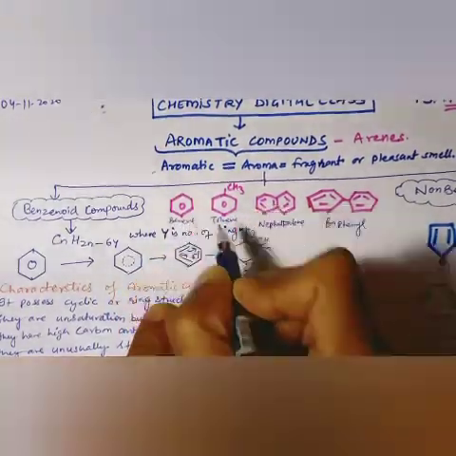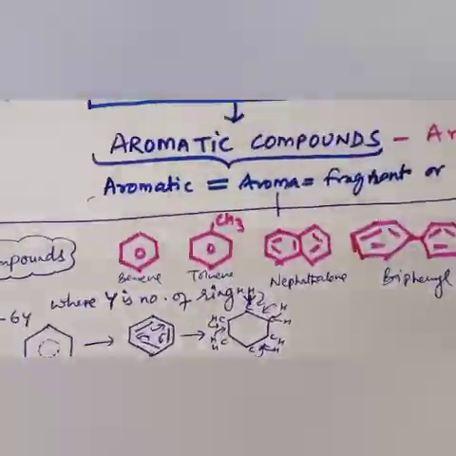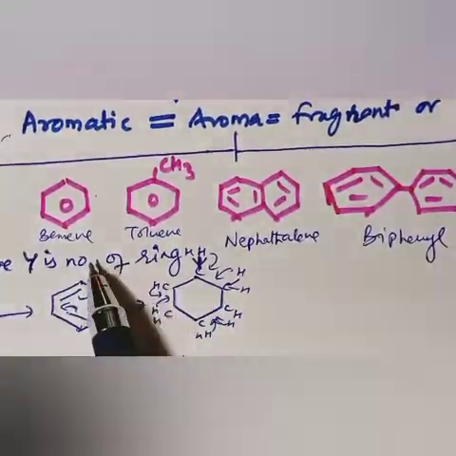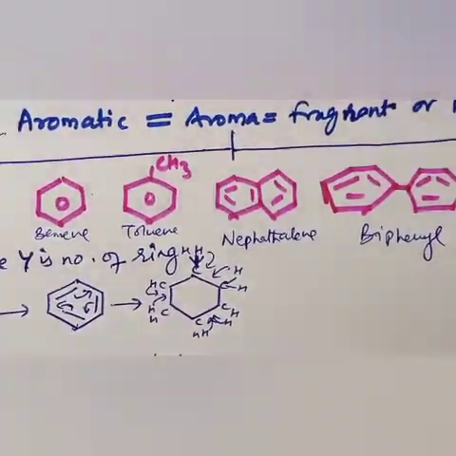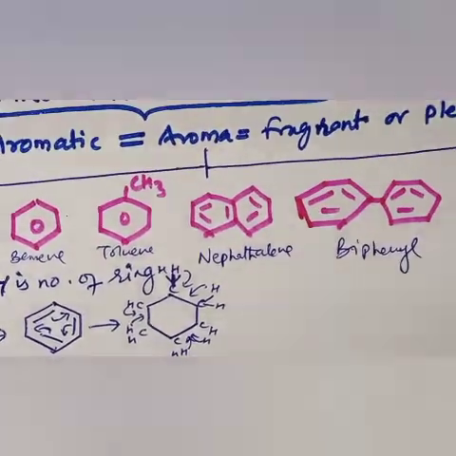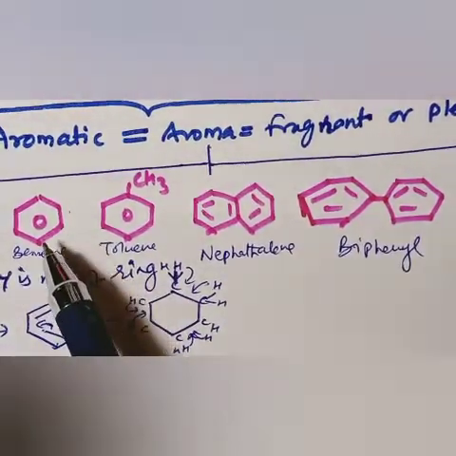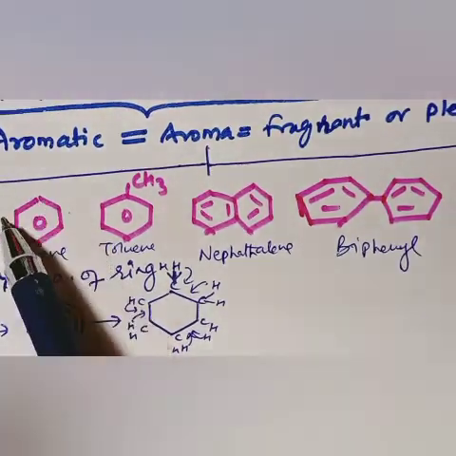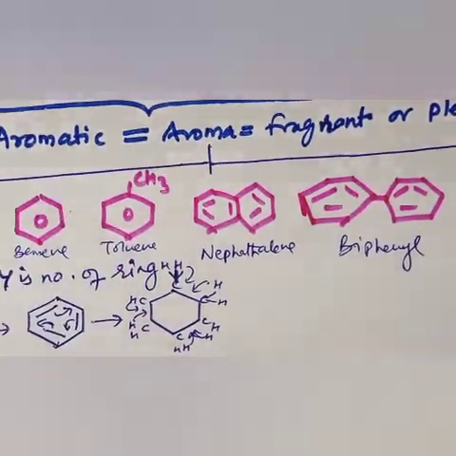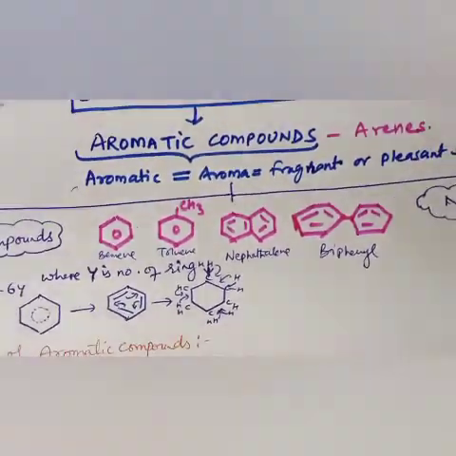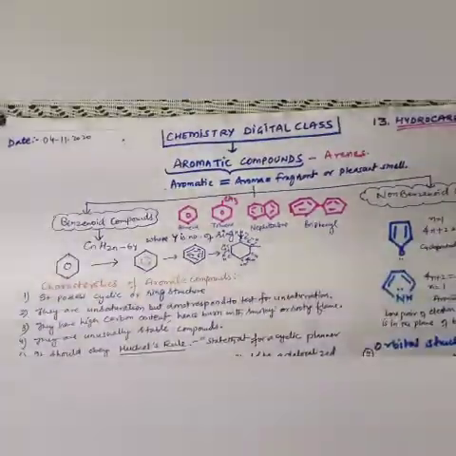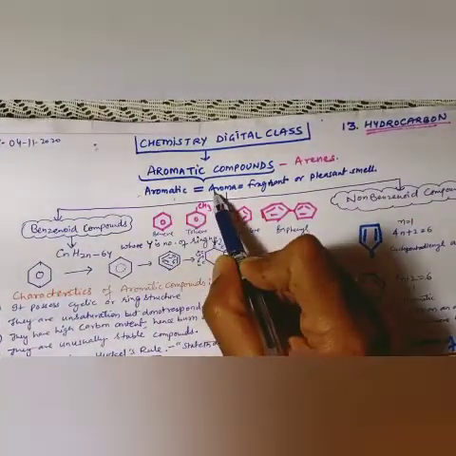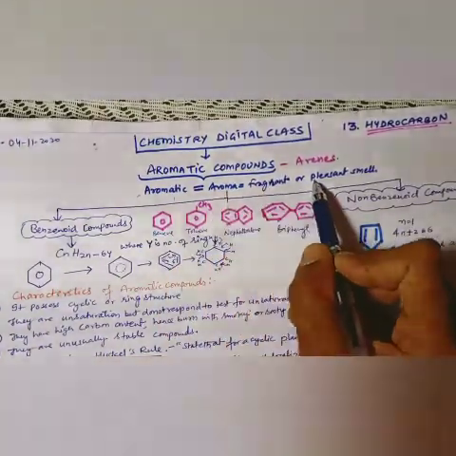Dear students, just pay attention to these structures which I have drawn. These are very famous and very important structures that you will see many times in future classes. One more thing: most of the time I find that students are not able to draw benzene properly, so you need to make a proper six-membered benzene ring. This you also need to practice. So these are all examples of aromatic compounds. The word aromatic came from aroma, which means fragrant and pleasant smell in our day-to-day life.